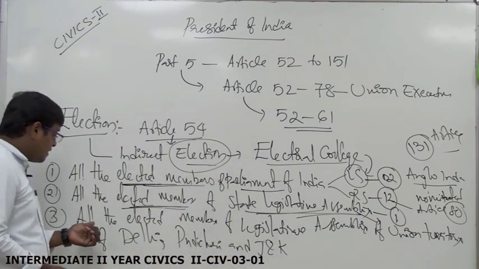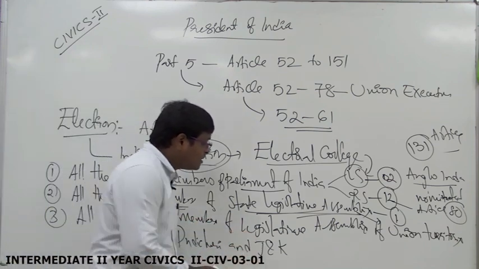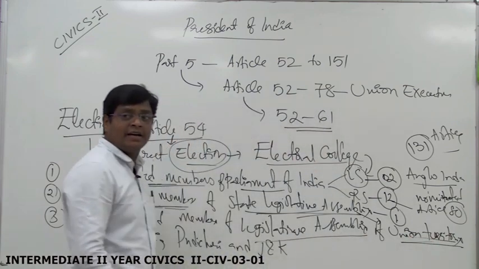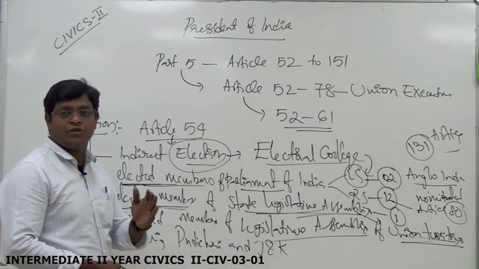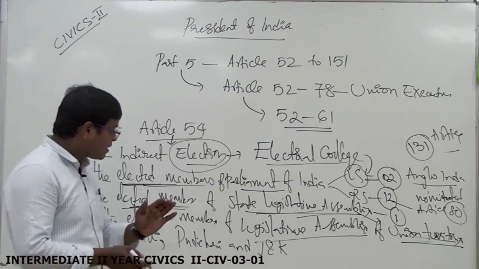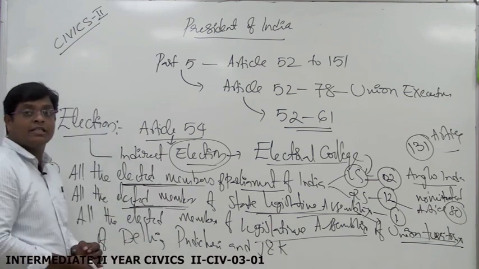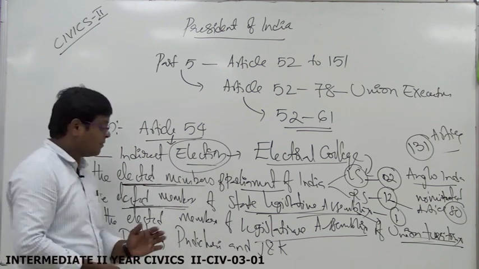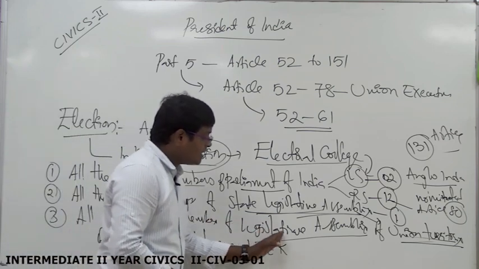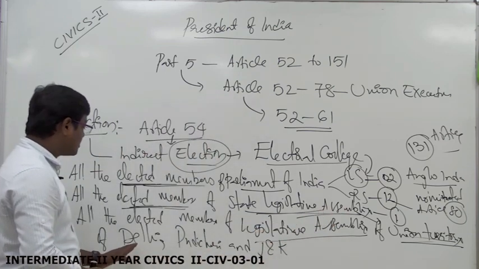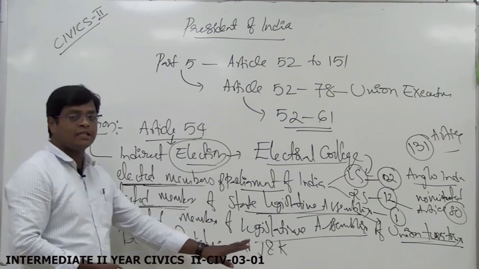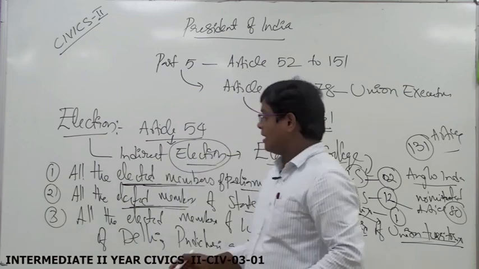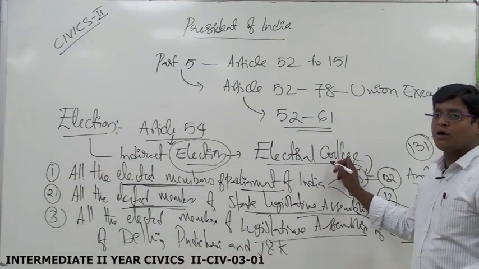Keep in mind, all the elected members of the legislative assemblies of union territories. In India, there are 8 union territories at present. Out of them, 3 have legislative assemblies. The 3 are also included in the electoral college. All the elected members of the legislative assemblies of union territories such as Delhi, Puducherry, and Jammu and Kashmir are included in the electoral college. This is about the composition of the electoral college.